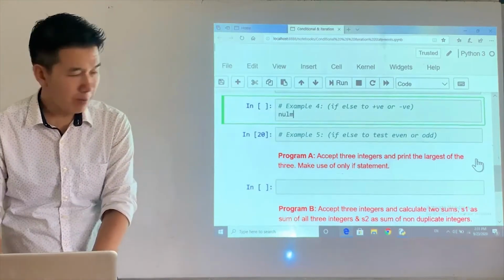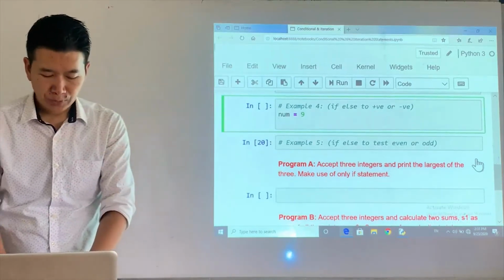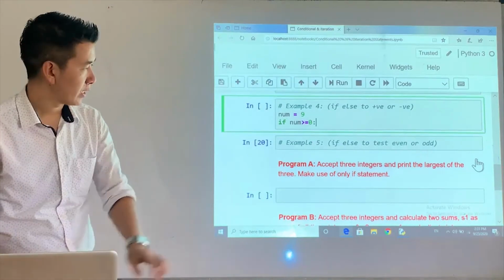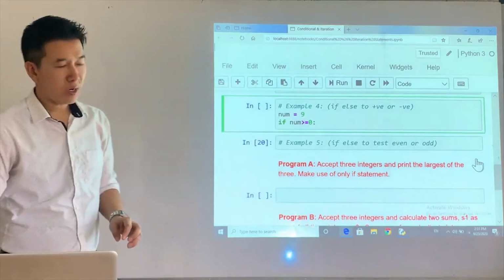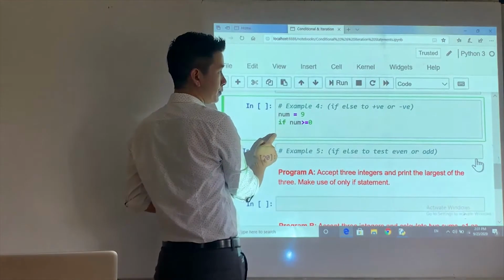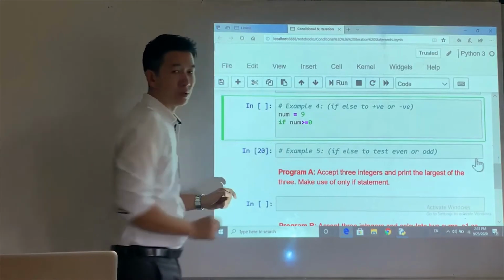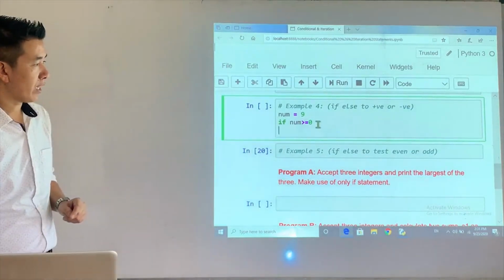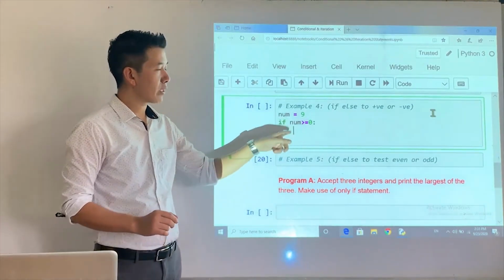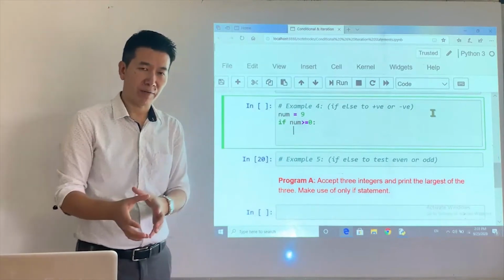Now let's say I have a num variable and then I assign some random value. So this is how it works. If num is greater or equal to 0, again, do not miss out on this colon. What happens if you miss out on this colon? Let's check. Look at this. The cursor comes here, and then you try to write the statement. That statement will not belong to the if statement. So be careful. You should have the colon here. So if the number is greater or equal to 0, that's the logic to test whether a given number is positive or negative, right?